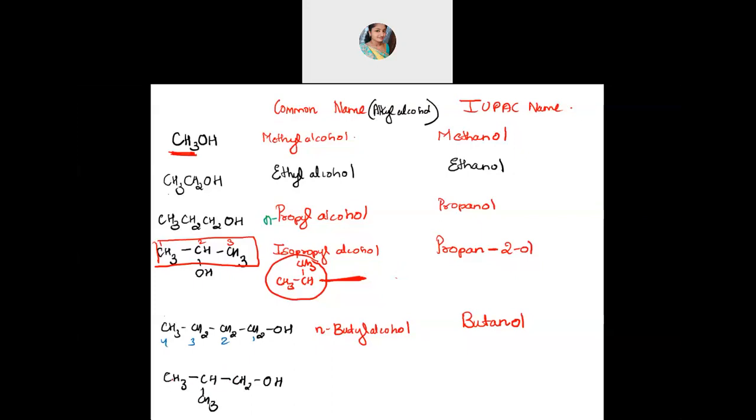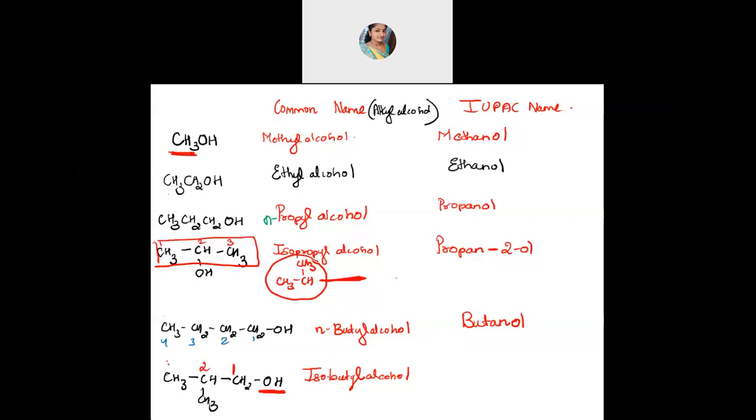Correct. Why? Because you can see here, at the second position, this CH3, CH and CH3, so it's iso. But how many carbons are there? Total 4, so it's butyl. So 4 carbon is isobutyl, followed by alcohol: isobutyl alcohol. Give me the IUPAC name of this. Where the OH group is attached to that carbon, the first number should be given.